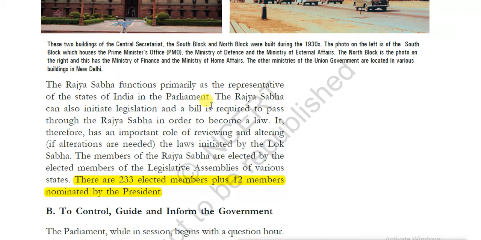Therefore, Rajya Sabha has an important role in reviewing or altering the laws initiated by the Lok Sabha. After the Lok Sabha introduces and approves a bill and it comes to the Rajya Sabha, the Rajya Sabha will check the criticality of this bill and review it, and if any changes are required the Rajya Sabha will try to do some alteration. The members of Rajya Sabha are elected by the elected members of the legislative assemblies of various states. Yes, my dear student, the members of the Lok Sabha are directly elected by the people through general elections, whereas the members of Rajya Sabha are generally called the Council of States.